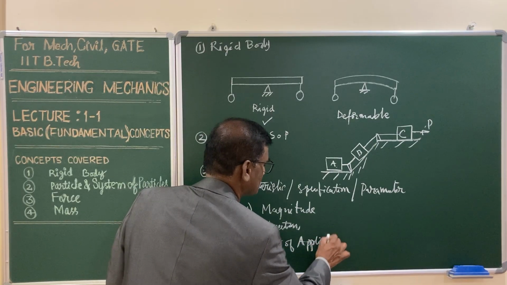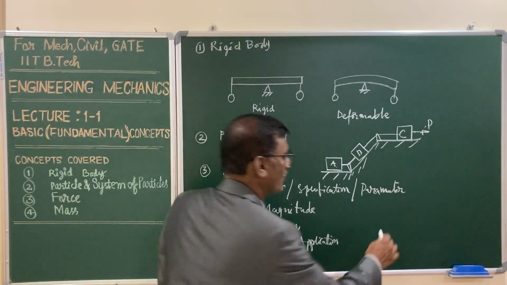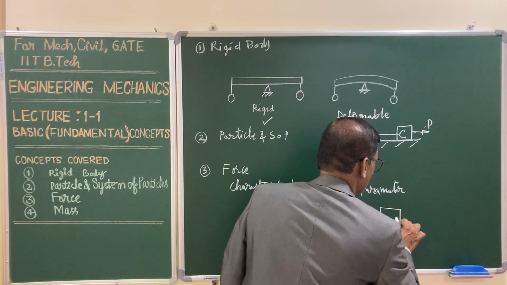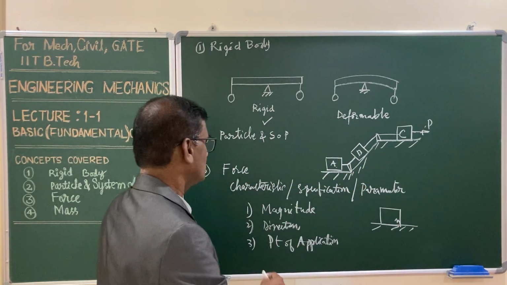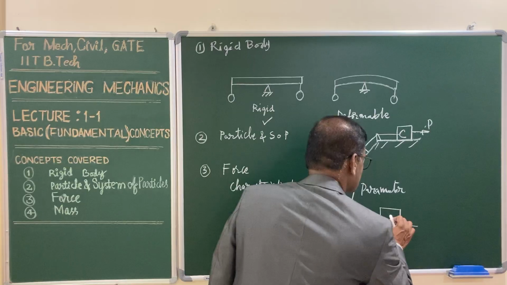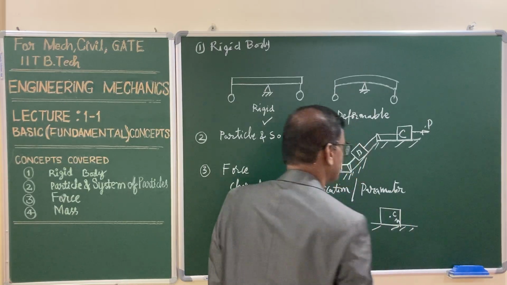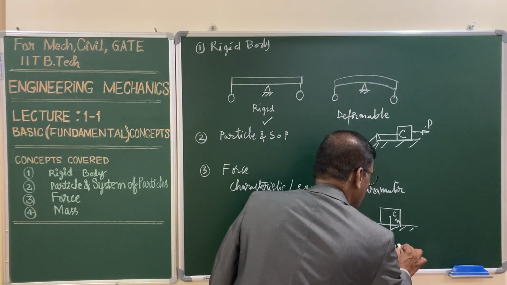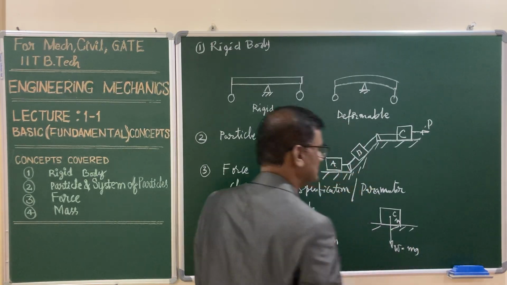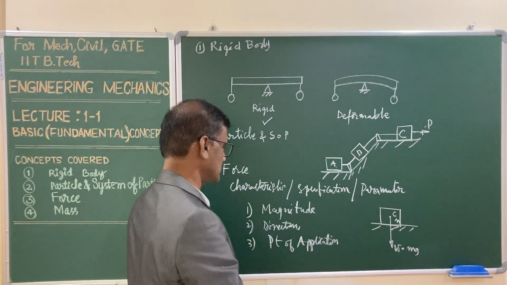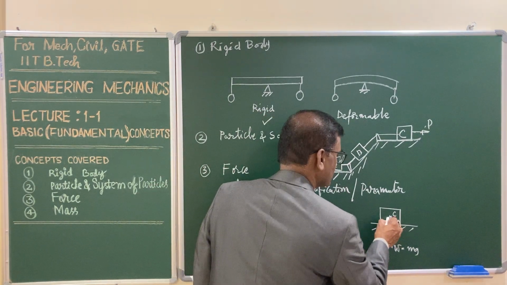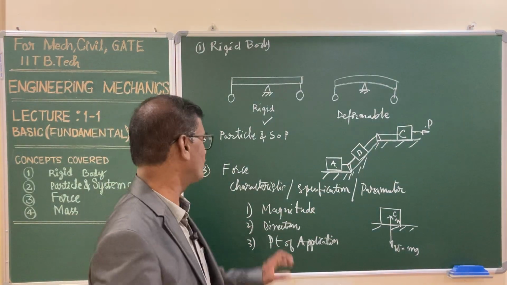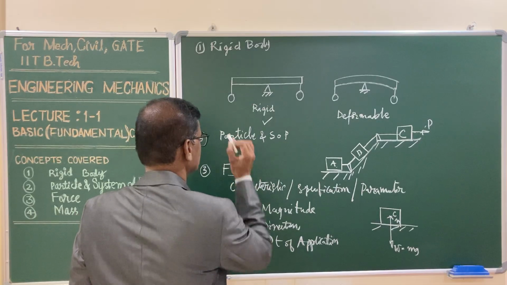For this, let us consider a block resting on the horizontal plane having a mass of m. To discuss these three parameters, let us consider C is the center of gravity of the body. The magnitude of the force, the weight, is acting vertically downwards, that is W is equal to mg. The direction is downwards. The point of application is the center of gravity of the body. So all these three parameters are essential to define a force completely.